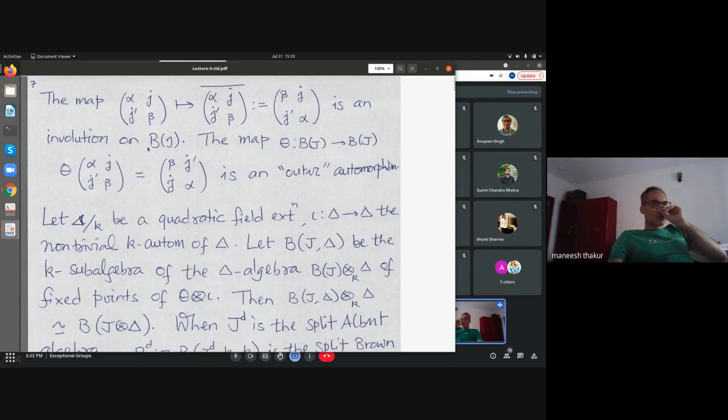Then this is an involution on that algebra, which I denote by B_J, J for the exceptional Jordan algebra or Albert algebra. And the map from B_J to B_J, which along with this also flips this, can be shown to be an automorphism of some sort, called an outer automorphism.